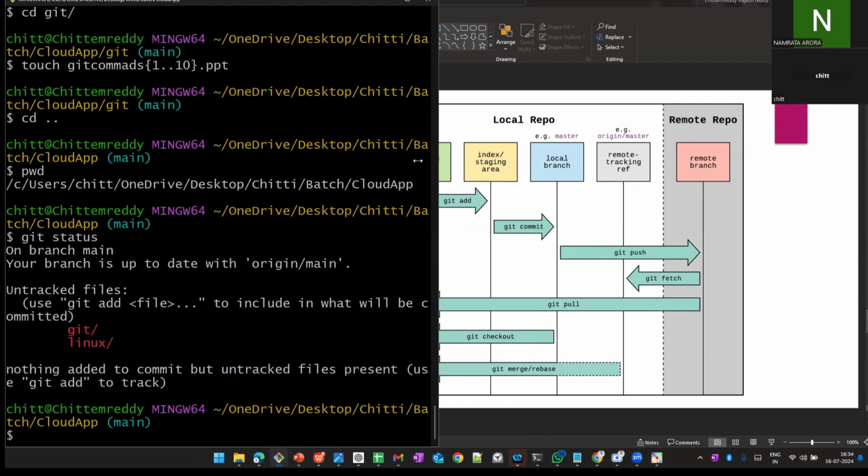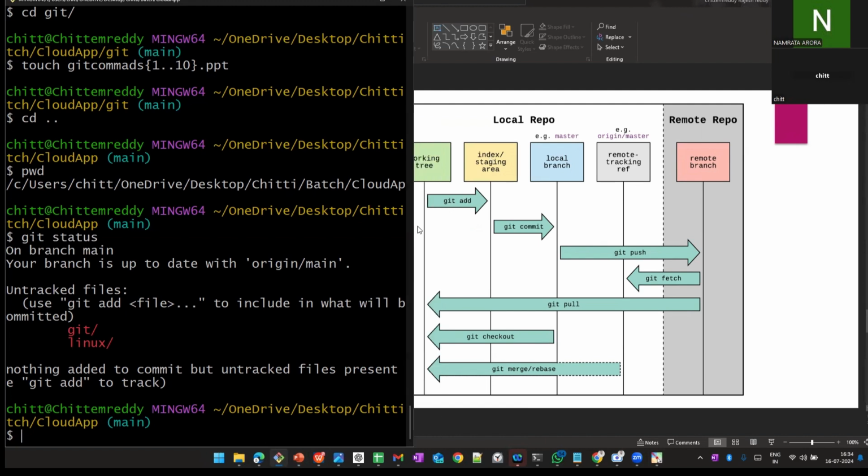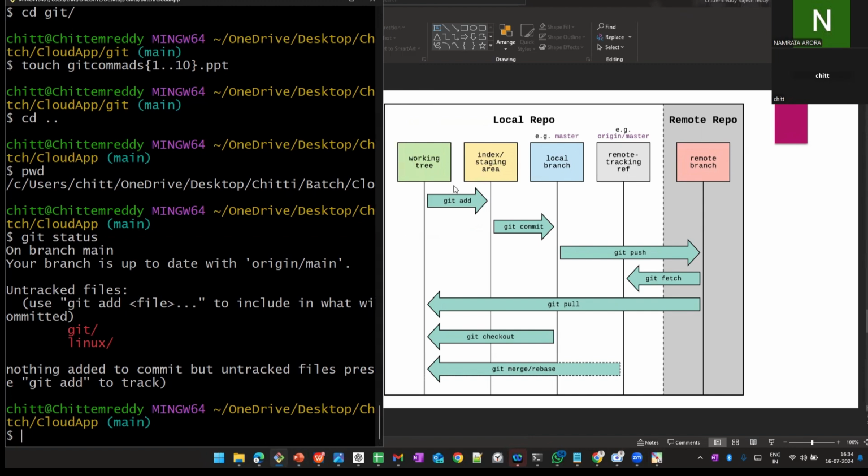Now I want to move them. How can I move? Using the git add command.